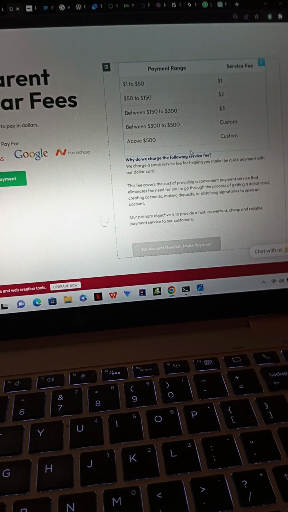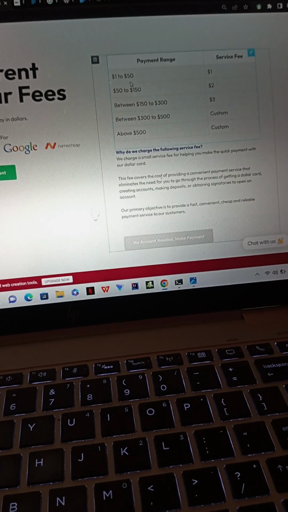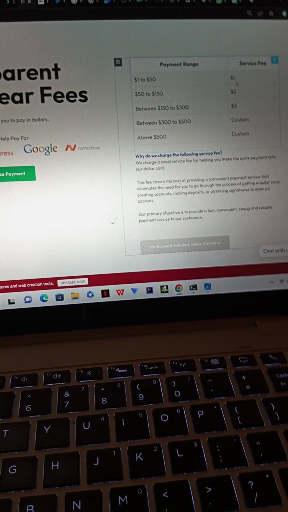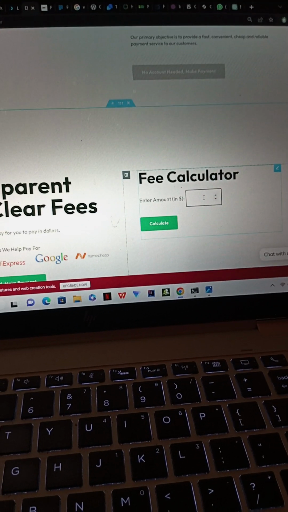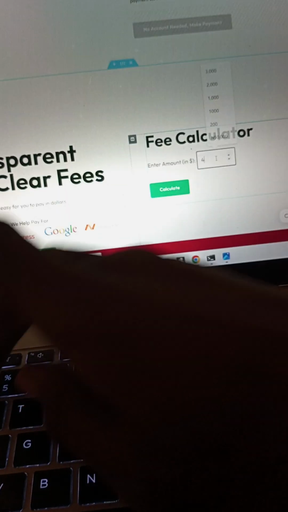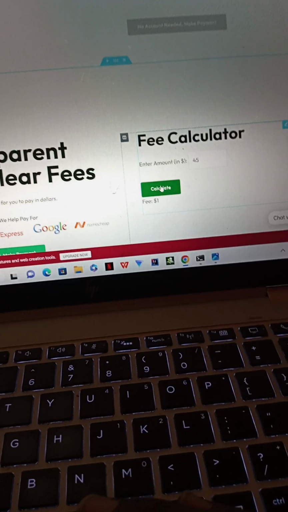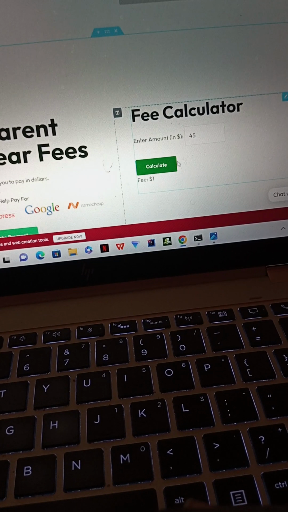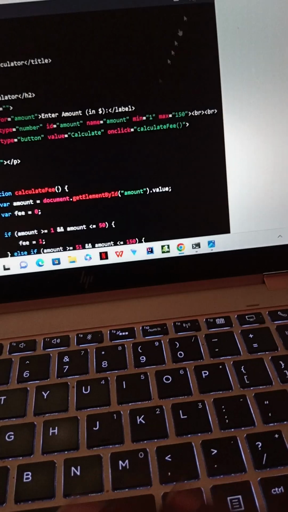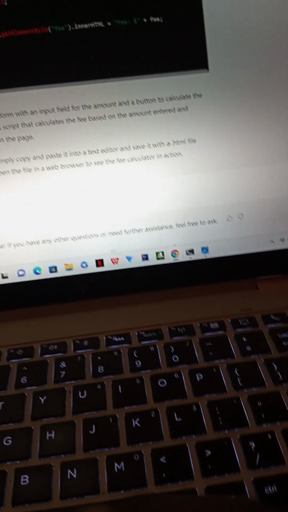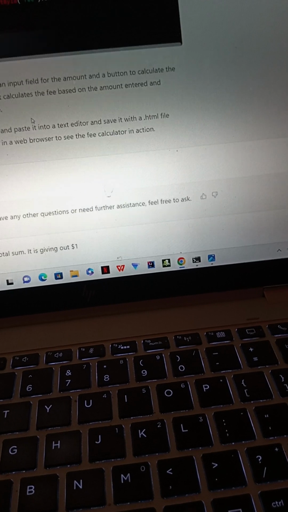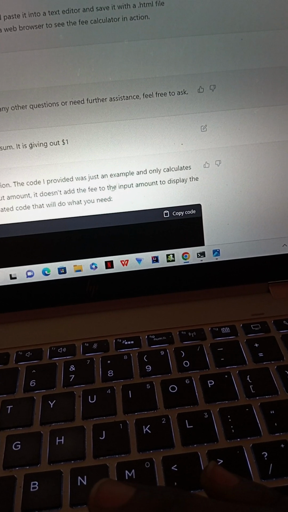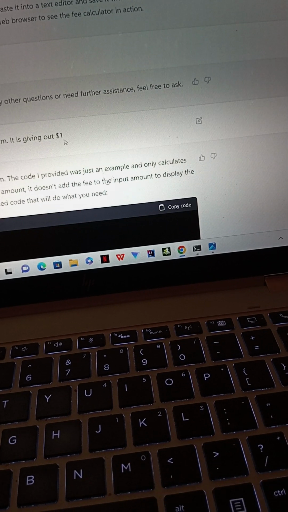Or let's use $45. Let's say someone wants to make a $45 payment online, and I'm charging the person $1. So I came here. That's going to be 46 now. So let's put $45, and when we calculate it, it's only showing us the fee, $1 fee, right? So this is where the issue is. And I went back and said, ChatGPT, how far now? This code you explained for me. I said, great, you're welcome. It's not displaying the total sum. It is giving out $1.